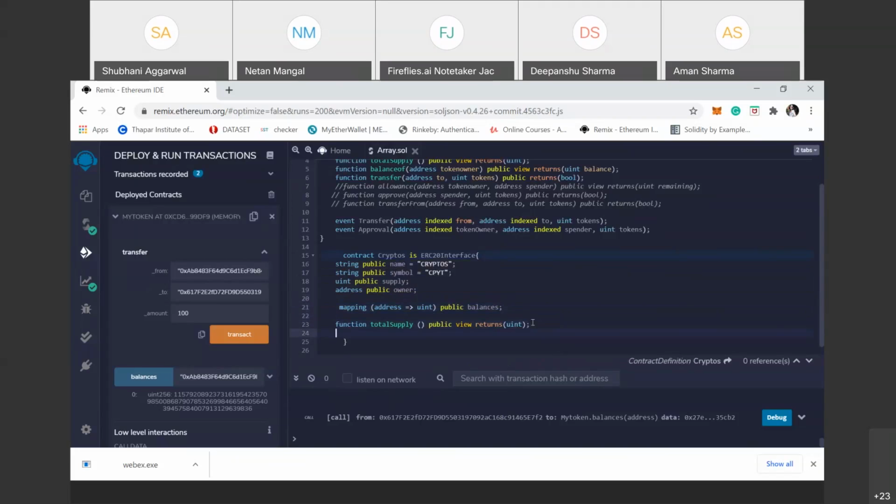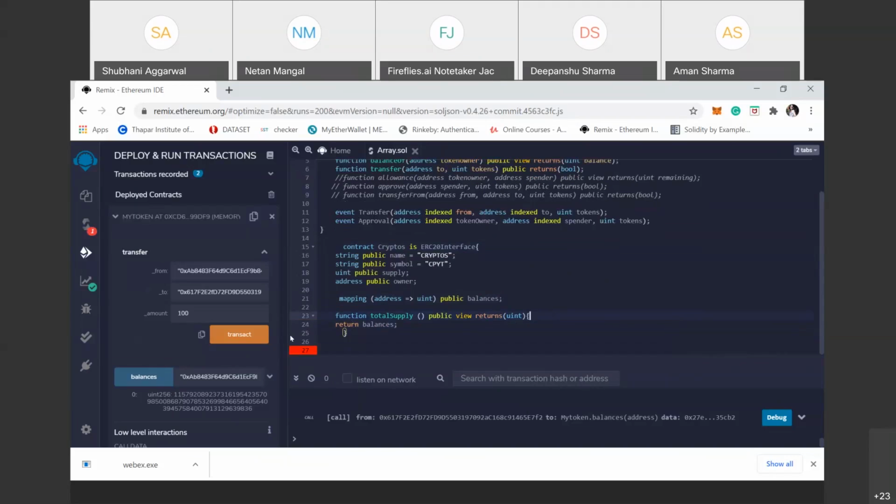Okay, the first one here simply returns the uint value. So in uint we just return the balances.